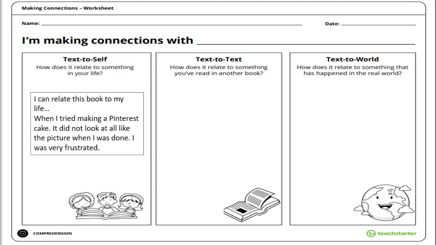For me, I can relate this book to my life, of a time when I tried making a Pinterest cake. It did not look at all like the picture when I was done, and I was very frustrated, just like the main character.